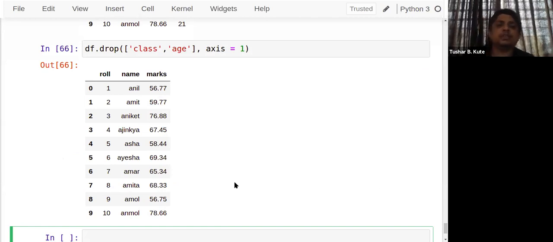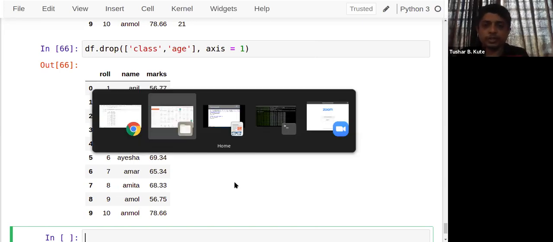Just like dropna, which we have seen, not available, dropped, here also you can make use of it. Directly the specific rows we can drop, specific columns we can drop, and the remaining columns will be taken into consideration. This is what we call data slicing. It is the method by which we apply the methods and extract the data which is required for your machine learning model, or for any data analysis ahead of it. That's how we can perform the operations.